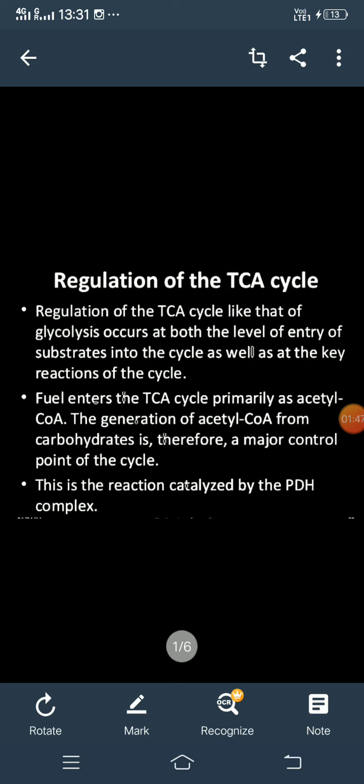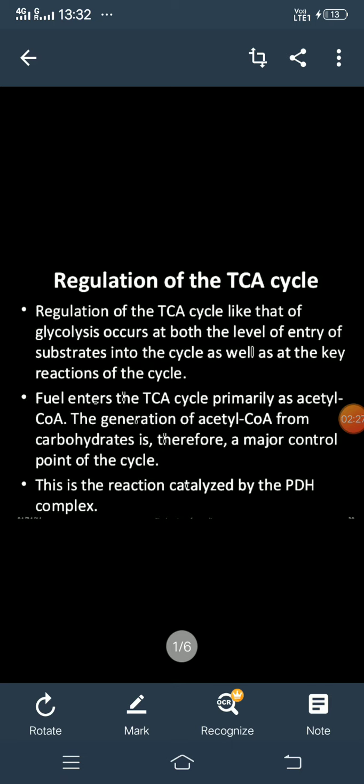First of all, what is the entry point of the cycle, or what is the substrate of this cycle? The main substrate is the acetyl CoA molecule. Where does this acetyl CoA come from in our body? After glycolysis, from glucose to pyruvate, if there are anaerobic conditions in the cell, then pyruvate undergoes lactate formation by the lactate dehydrogenase enzyme.